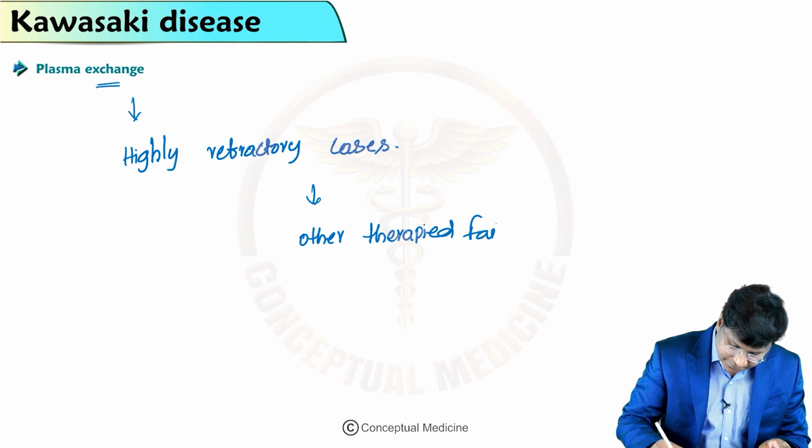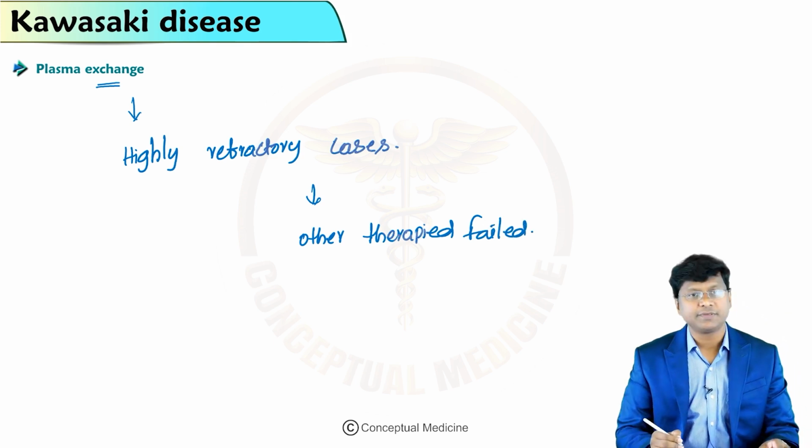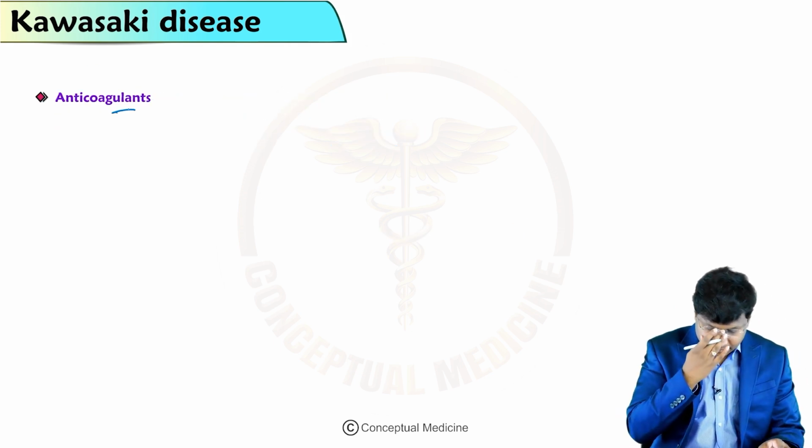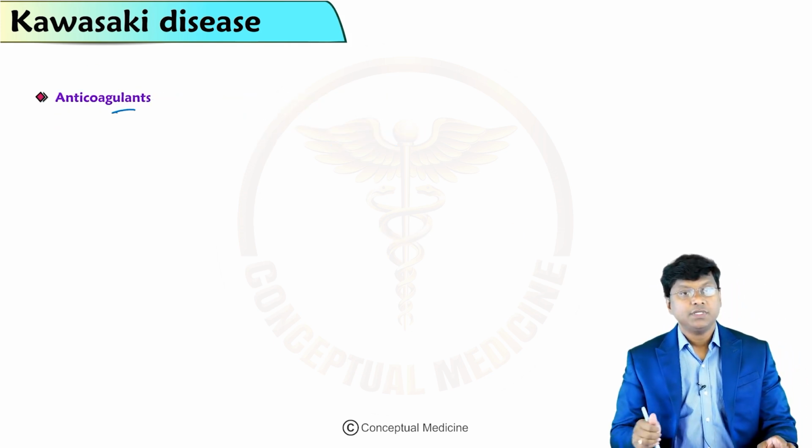For them you need to do the plasma exchange. Then supplementation of the anticoagulants.